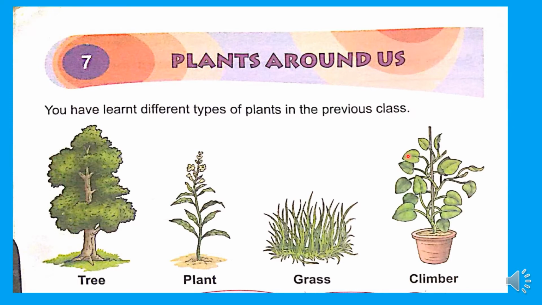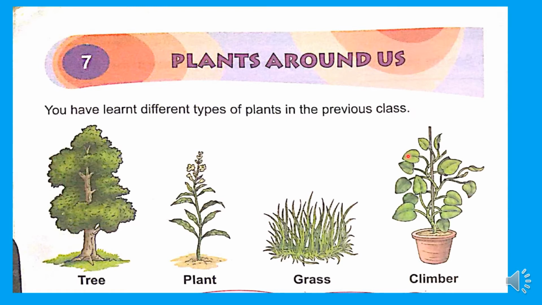We are getting so many products from plants: food items, fruits, apple, mango, banana, papaya, orange, watermelon, whatever it may be. We are getting vegetables, potato, brinjal, lady's finger. Again, pulses and so many grains we are getting from these plants only.